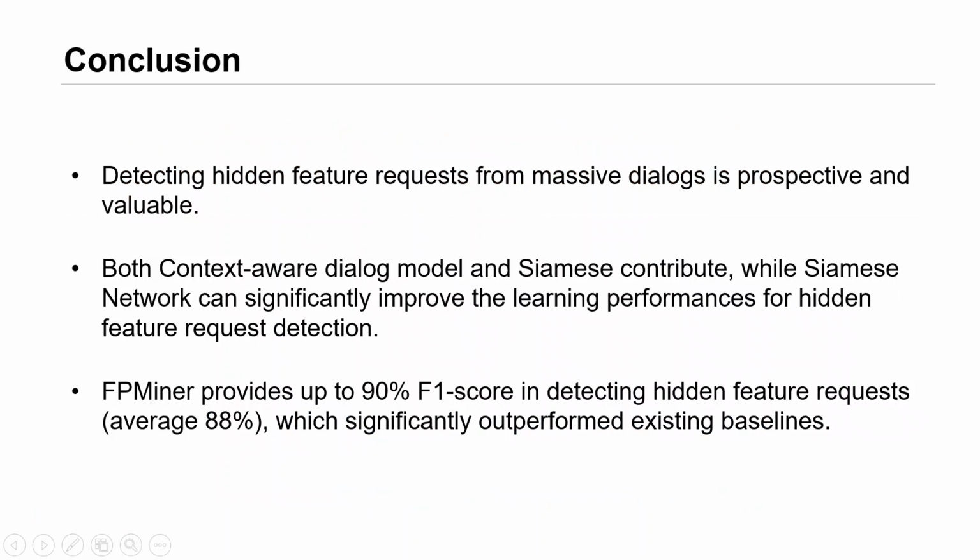To summarize our work, there are 3 major conclusions. First, detecting hidden feature requests from massive dialogues is prospective and valuable, and both the context-aware dialog model and the Siamese network contribute, but the Siamese network can significantly improve the learning performance. And FRMiner provides relatively good performance to detect hidden feature requests, and it also outperforms the existing baselines.